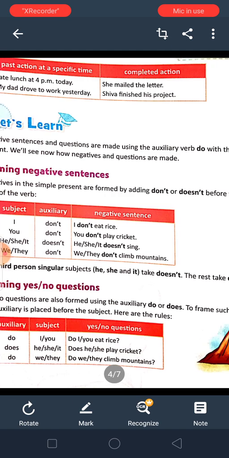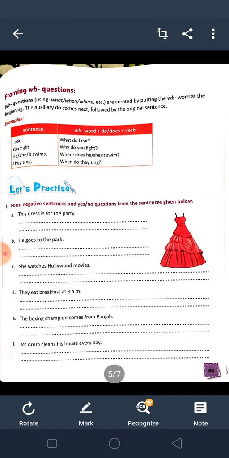So next we are framing questions with WH. WH words means who, what, which, where, how. All these are called WH questions. When is also there. When we ask for any time, we say when.